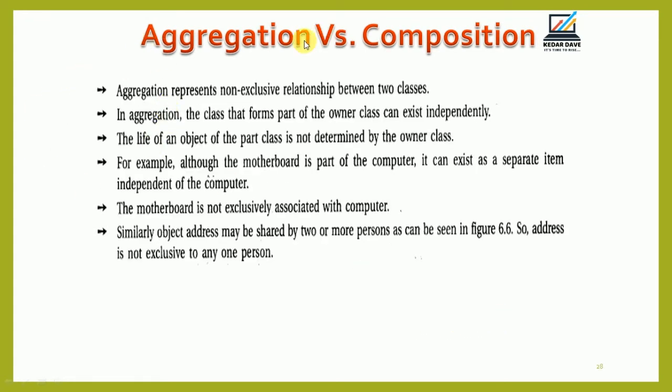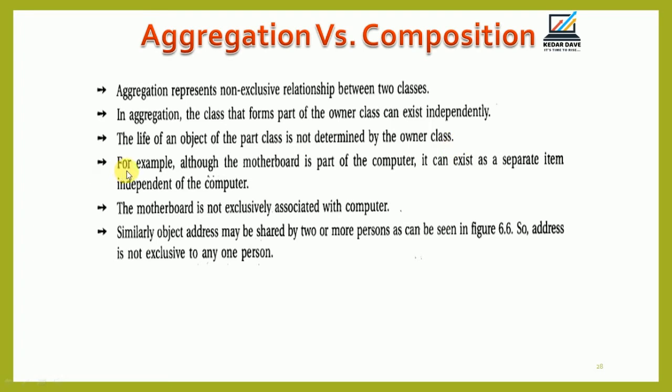After that, aggregation versus composition. Aggregation represents a non-exclusive relationship between two classes. In aggregation, the class that forms part of the owner class can exist independently. The life of the part object is not determined by the owner class.